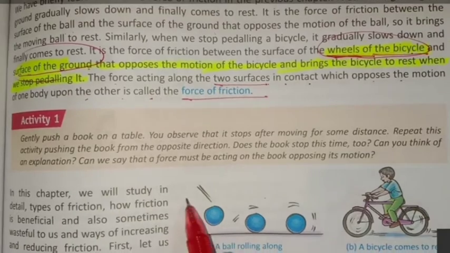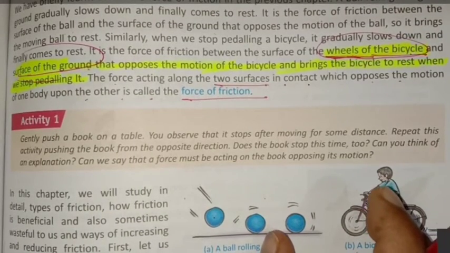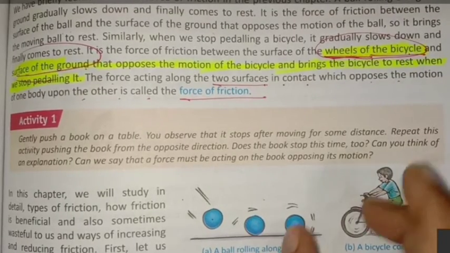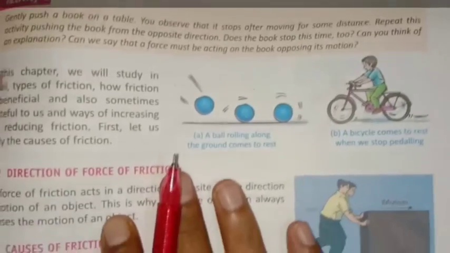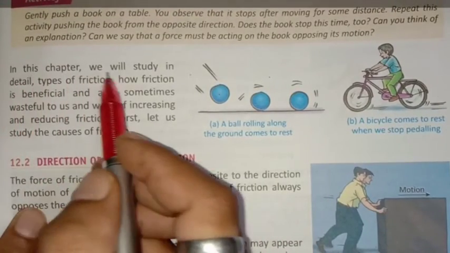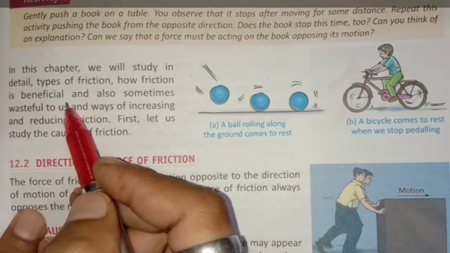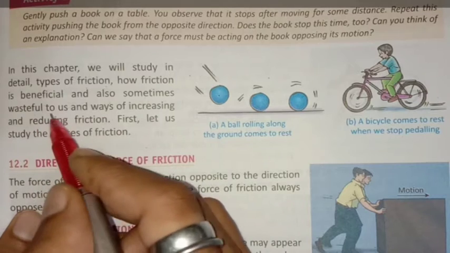Okay, as we throw a ball and after covering a particular distance, it stops. So why is it so? This is because of friction. In this chapter, we will study in detail the types of friction, how friction is beneficial, means useful, and also sometimes wasteful to us.